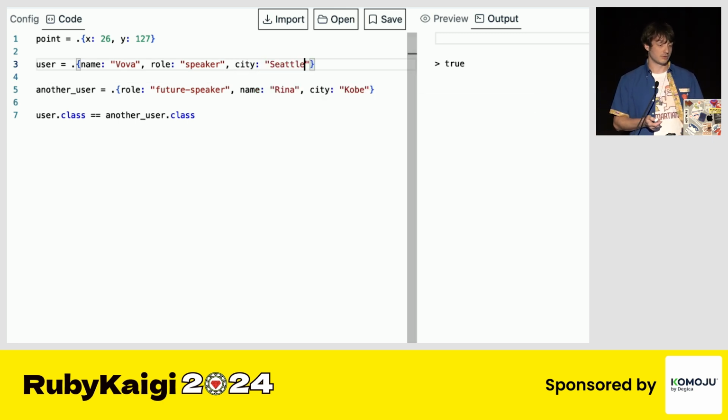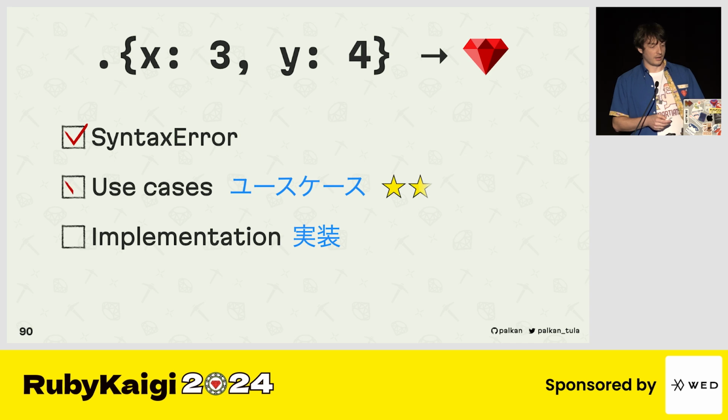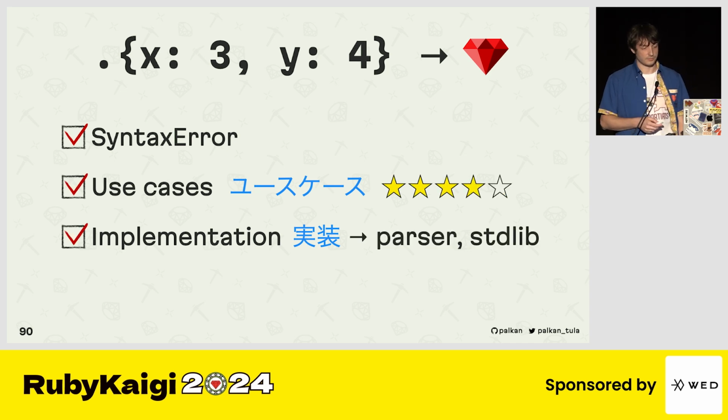So this is how it could look in Ruby, and you can try using it and see if this dot brace notation is good enough. I found it pretty readable. Also, this feature would mostly rely on parser changes and standard library changes because we need to deal with this smart, I would say, caching of classes, or maybe something more sophisticated.